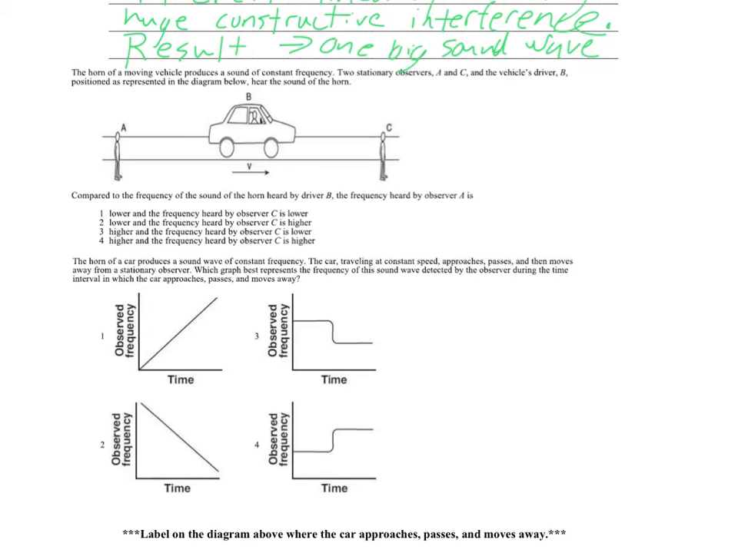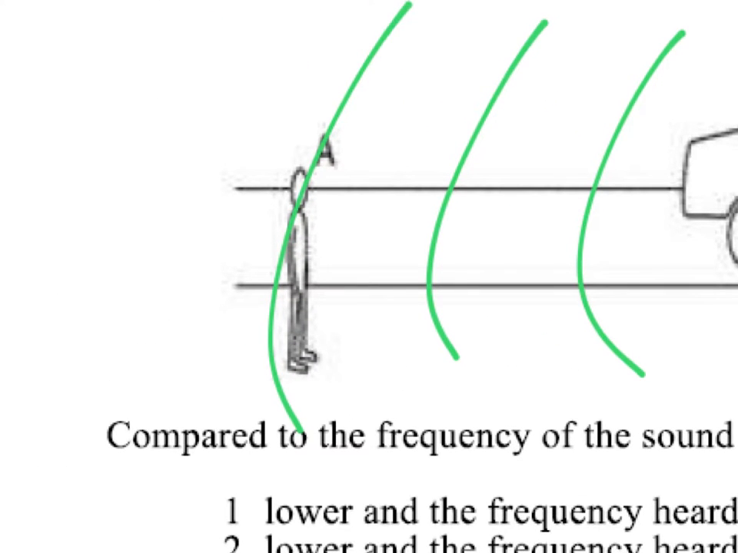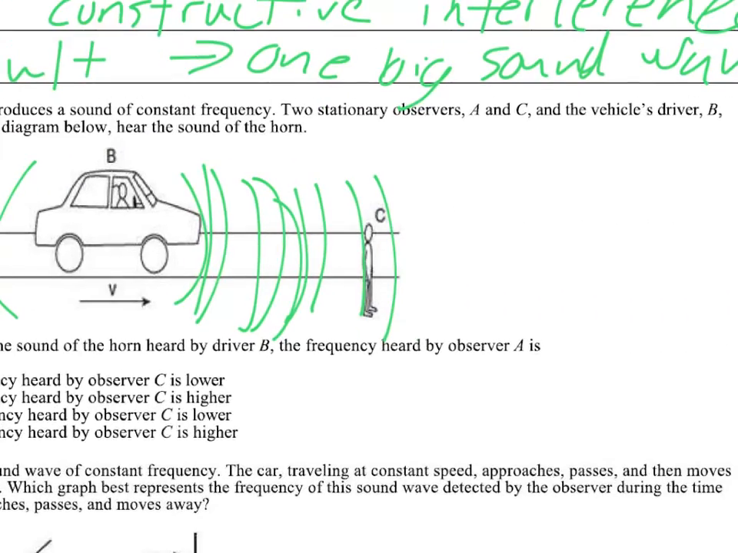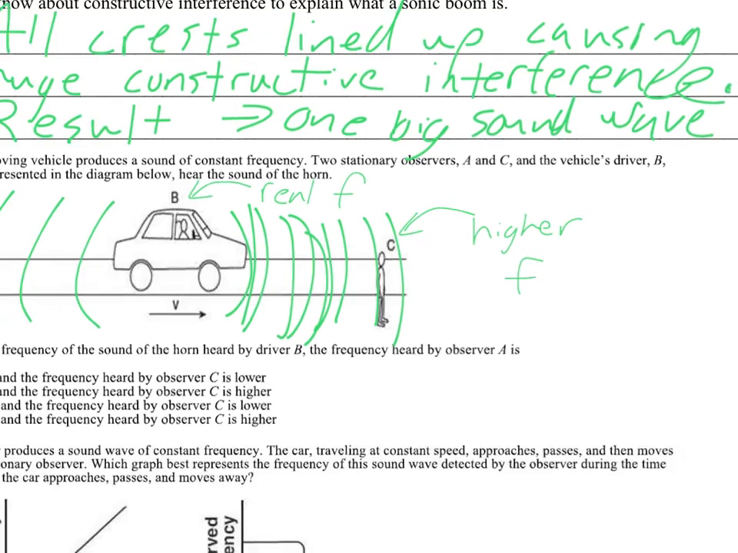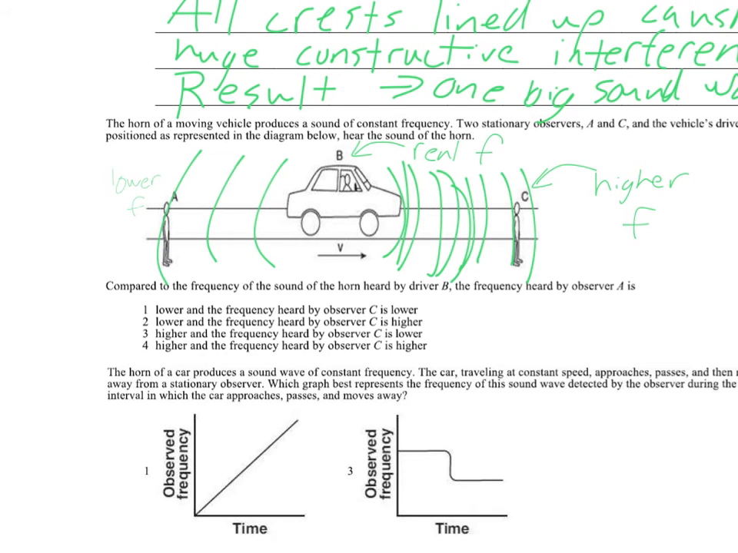So what's happening here is, sound waves are emitted, they get bunched up going forward and spread out behind it. So the person at A is going to hear a lower frequency. The person over here at C is going to hear a higher frequency, and the person at B is going to hear the real or the true frequency. So the person at A is going to hear a lower frequency, so we eliminate choices 3 and 4. The person at C is going to hear a higher one, so it's choice 2.